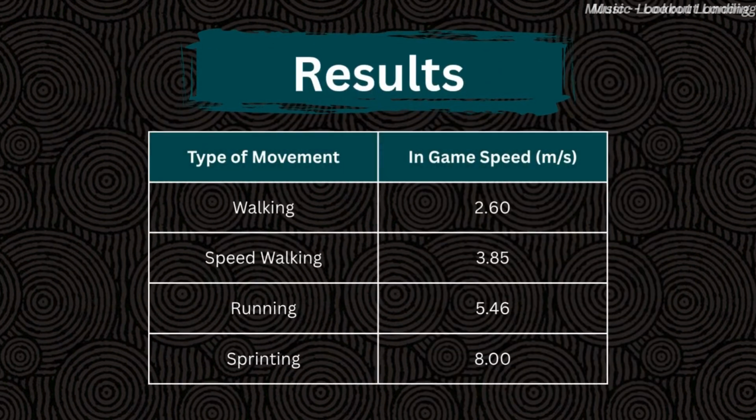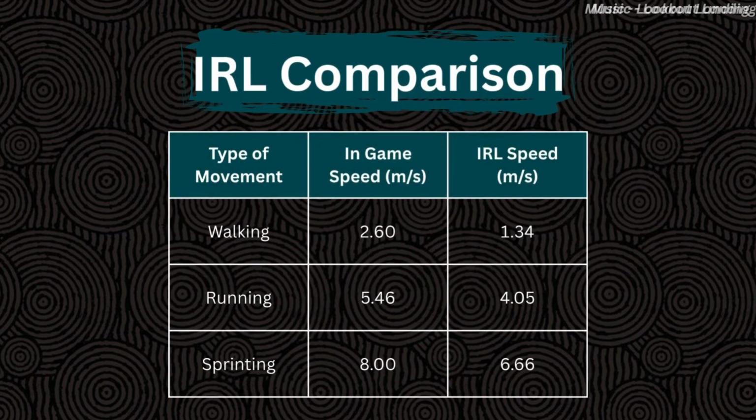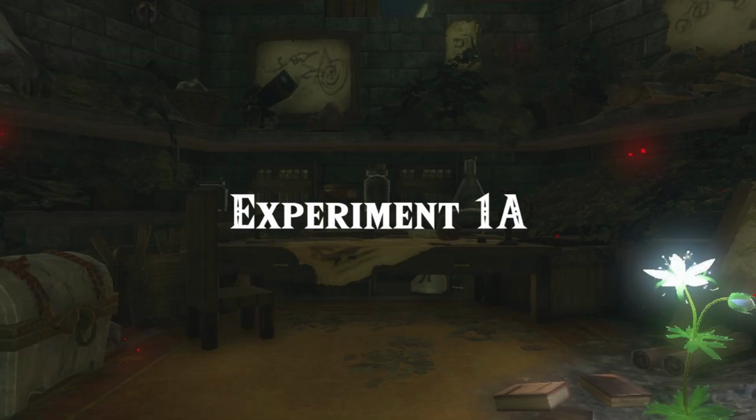Here's the results. And here's the results compared to the average speed of real people. I've linked all the sources in the description. There are unfortunately no studies on speed walking. Compared to real people, Link is really fast.